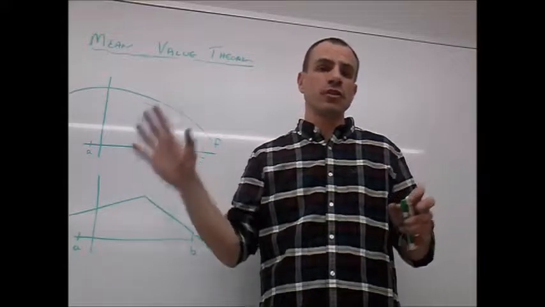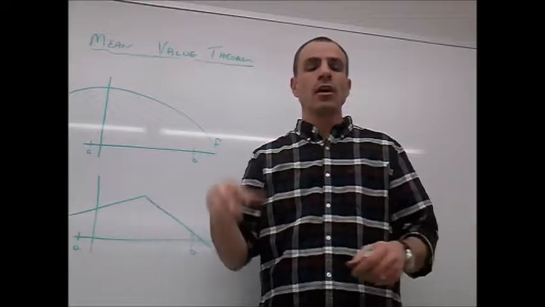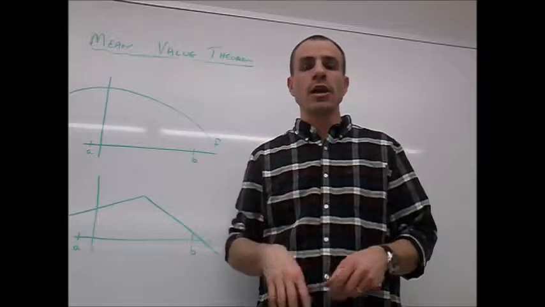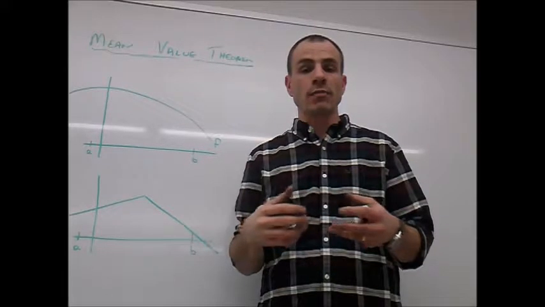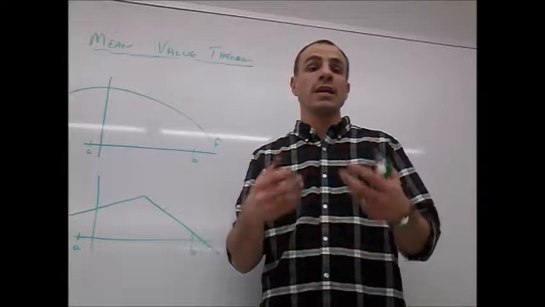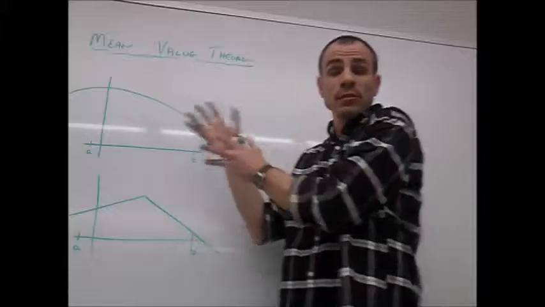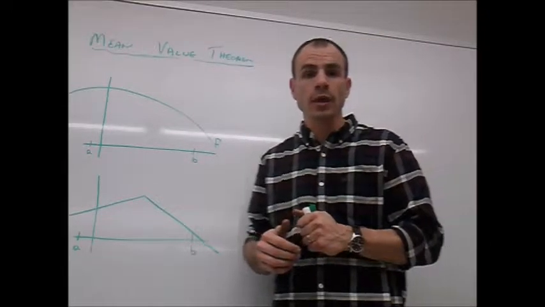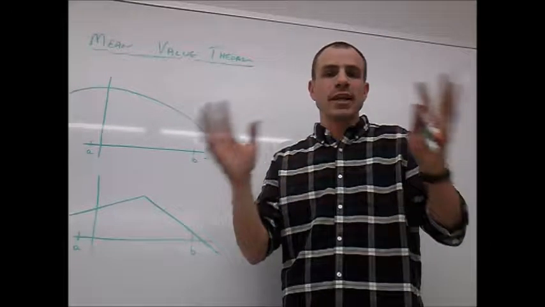Okay, but when you take the slow speeds at the beginning and at the end, along with the very fast speed in the middle, the average was 53 miles per hour, and that means that you had to have hit 53 miles per hour at some point. Okay, that's basically what the mean value theorem is saying. Okay, but now let's break it down a little bit more.